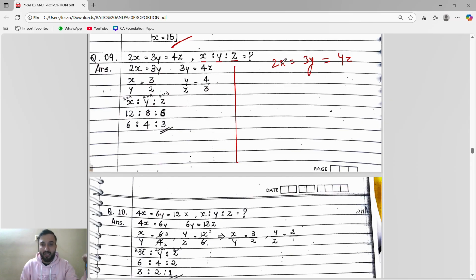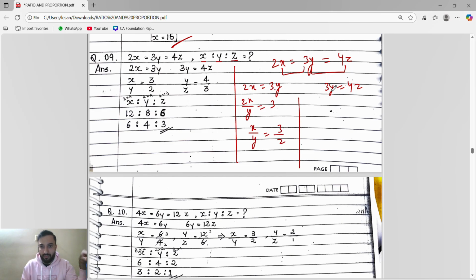Very simple guys. First we will take 2x equals 3y, then we will take 3y equals 4z. Means first with second, then second with third. Now what will we do? I will bring the y to this side, so it becomes 2x by y equals 3. Then I will send this 2 to that side. It becomes x by y equals 3 by 2.